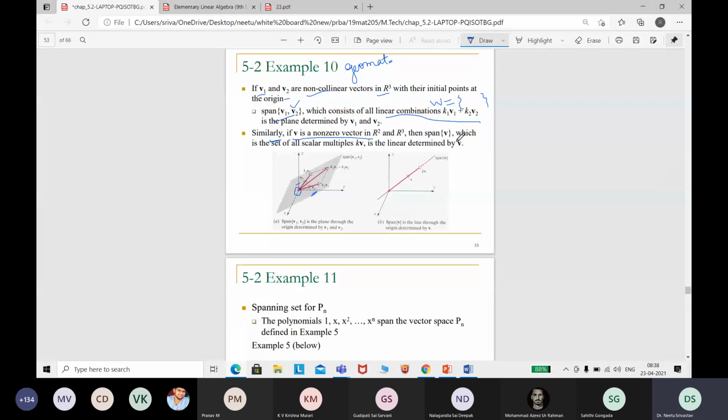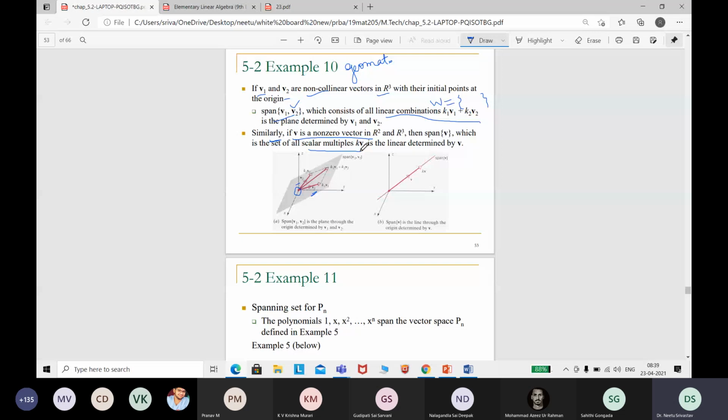Then the span of v will be nothing but the same line, where you scale the vector. So span v will be the spanning set for the set W, which contains only the scalar multiples. These types of questions can be asked objectively, where you are given some set and you have to define a spanning set for it.